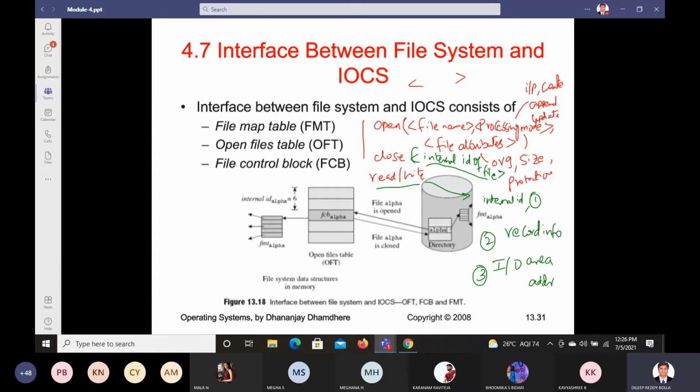What is record info? Whether it is a read type or a write type, we should know that. What is the IO area address? It is going to tell from where it has to read and to where it has to write, like what is the input block for it and what is the output block for it. All these three pieces of information will be there. These are the things actually required to read or write the data.